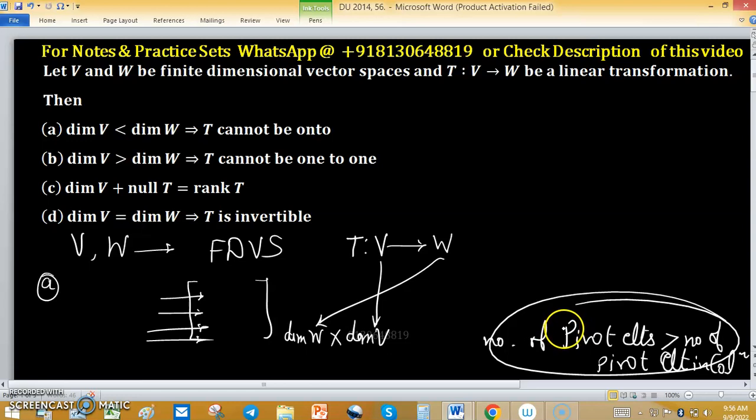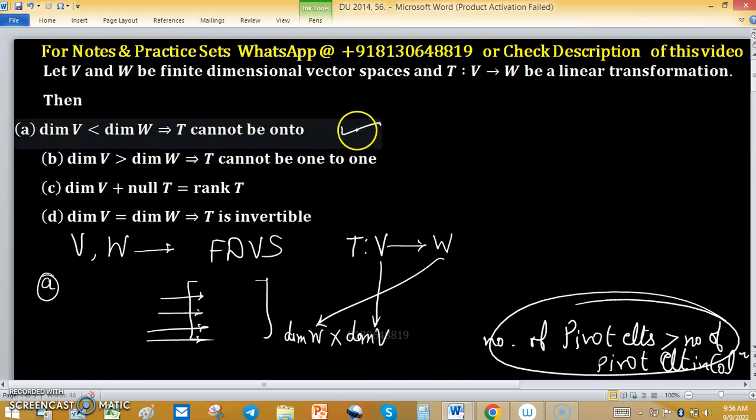If the number of pivot elements in a row is greater than the number of pivot elements in a column, because if there are 3 pivot elements in a row, it means 3 pivot columns become. So this is not possible. So T cannot be onto.